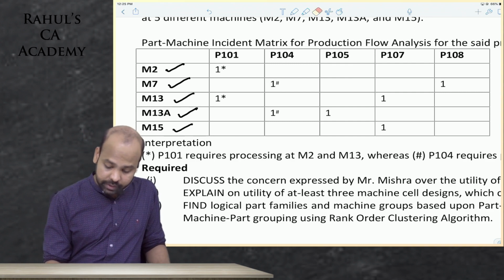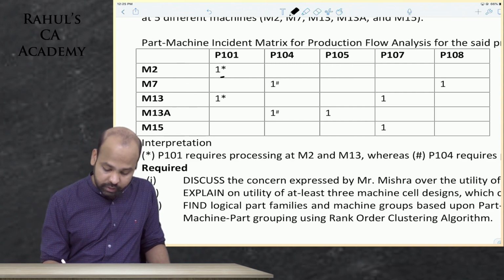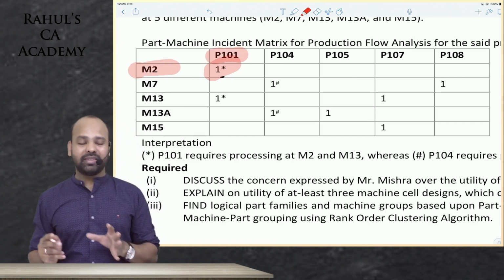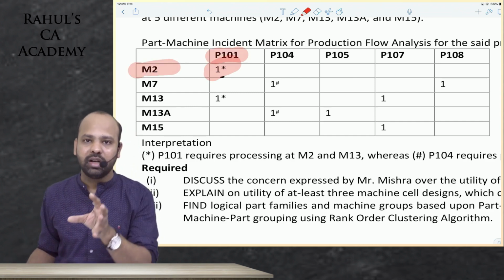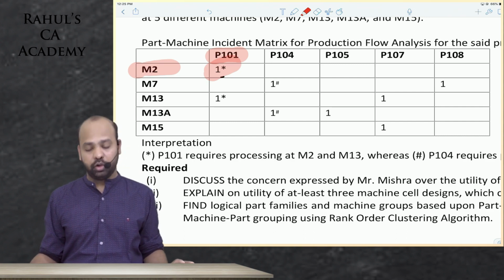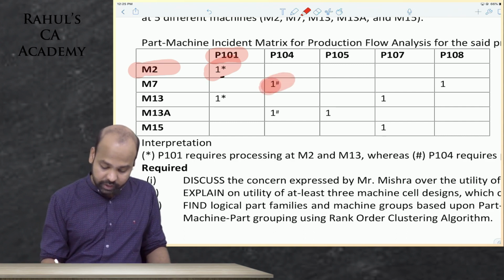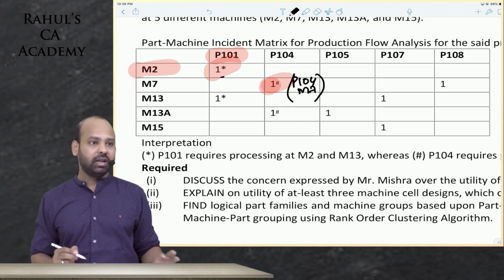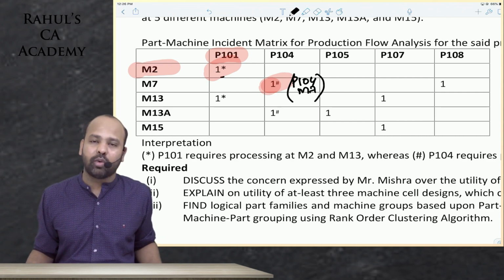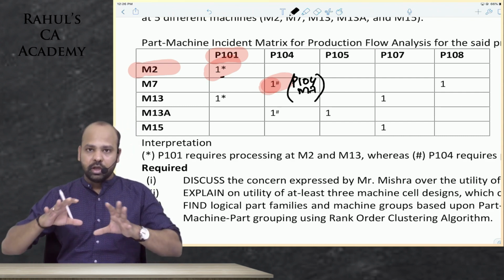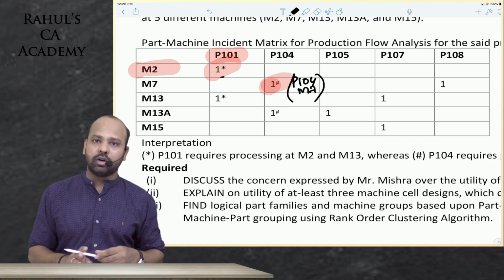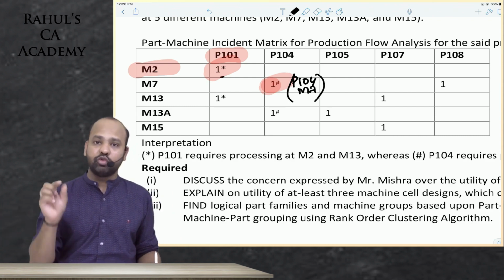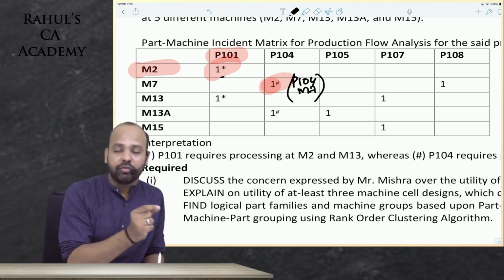When I say 101 and machine M2, it basically means that part 101 requires processing on machine 2. Here, when I say 1 in P104 and M7, it basically means that part 104 requires processing on machine 7. So he has identified all the processes here as to which part will require processing on which machine.